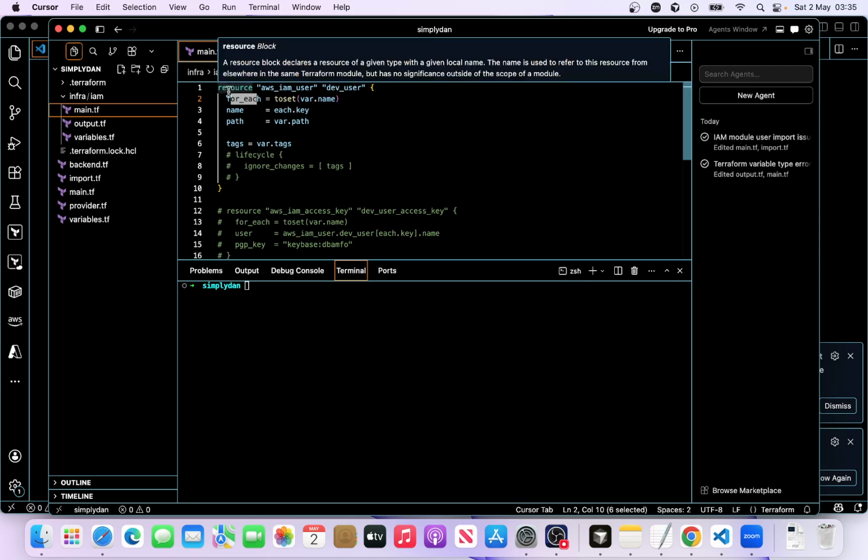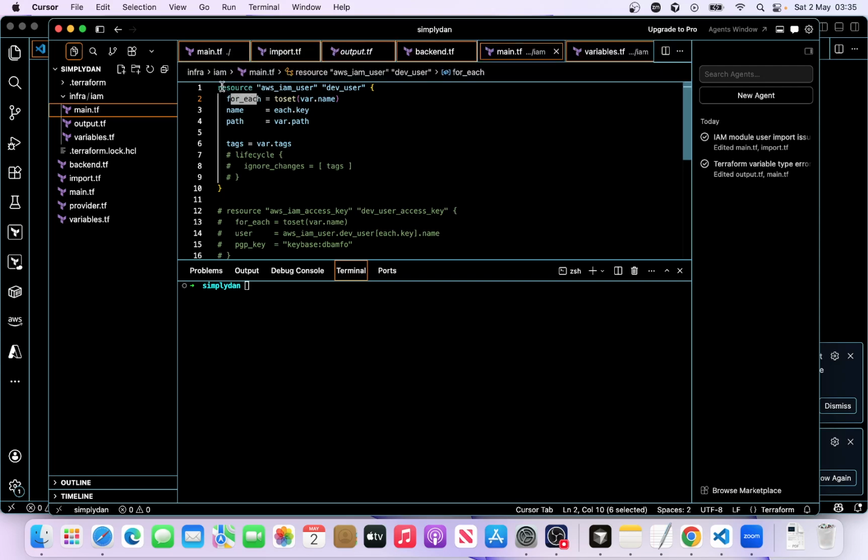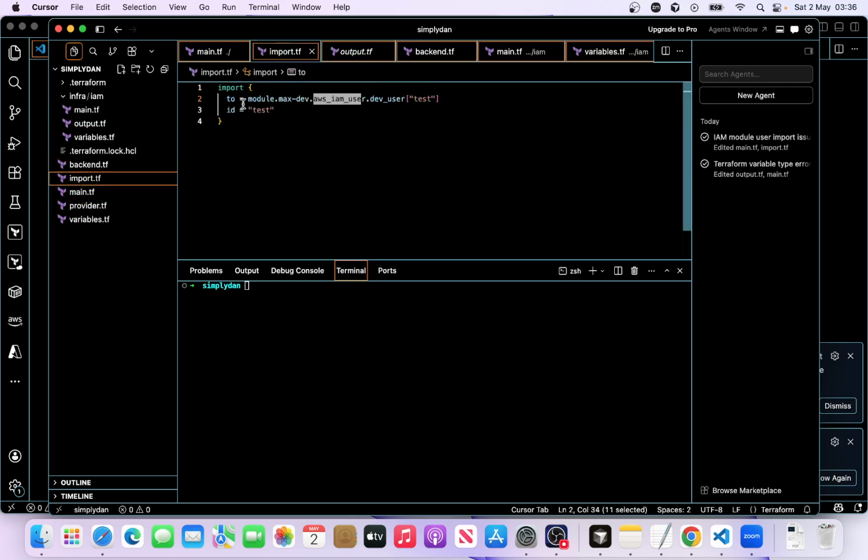This is the resource actually creating the users. So we have the resource aws_iam_user, and then this is the local name, the identifier. Basically, this is the address. As you can see, we have aws_iam_user.dev at the end. If I come back to the import, this is the whole path.